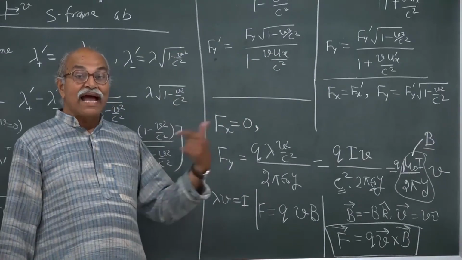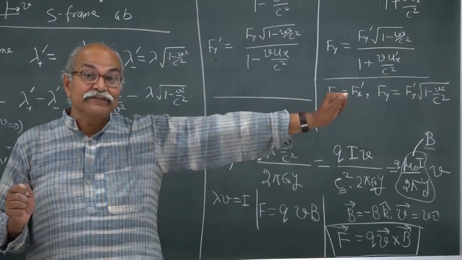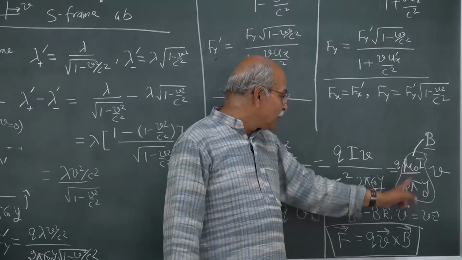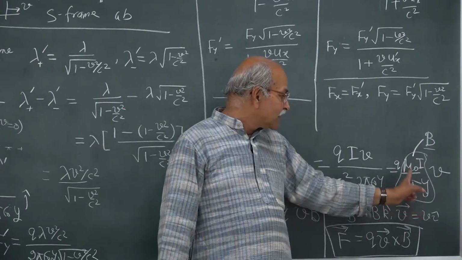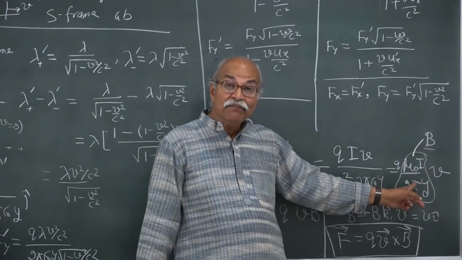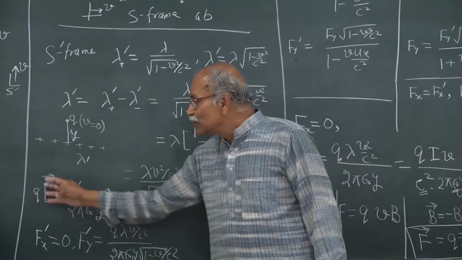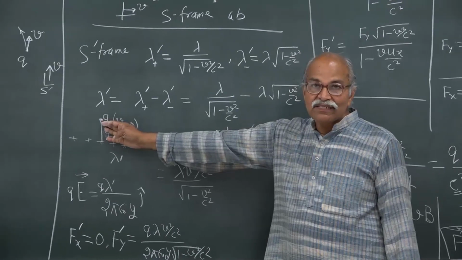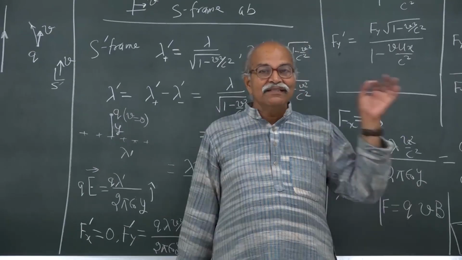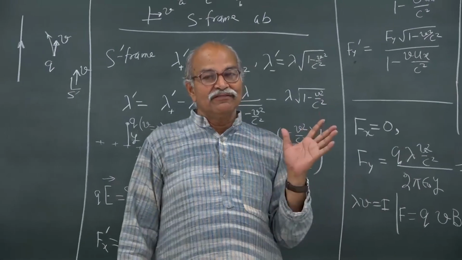So, what we have derived is that a straight current I produces a magnetic field mu naught by 2 pi I divided by y, and we have derived it from electrostatics. Here is the electrostatics, F is equal to qE on a particle at rest, and then the relativistic transformations. So, magnetism is essentially a relativistic phenomenon.